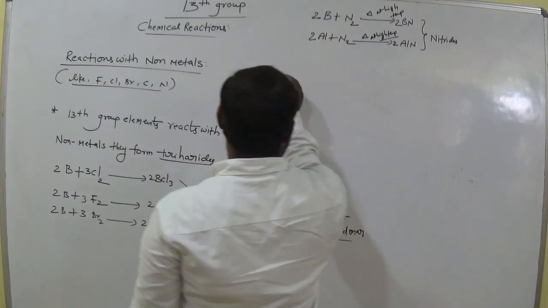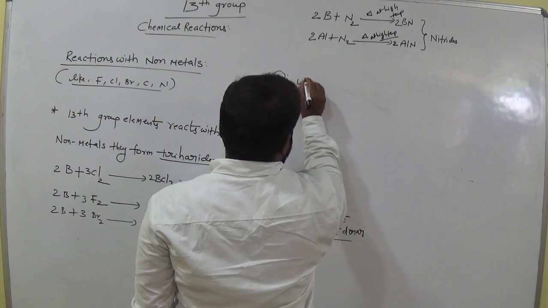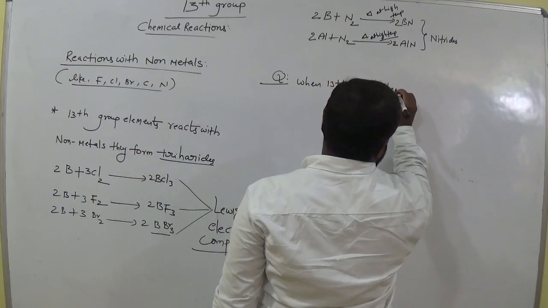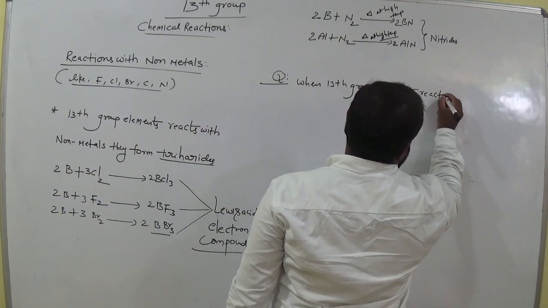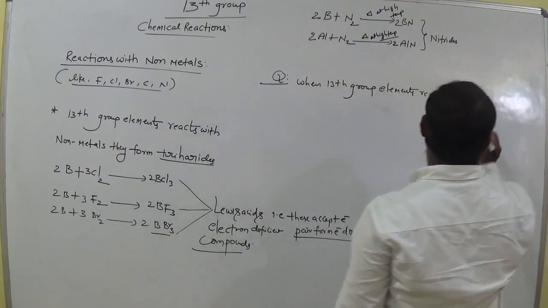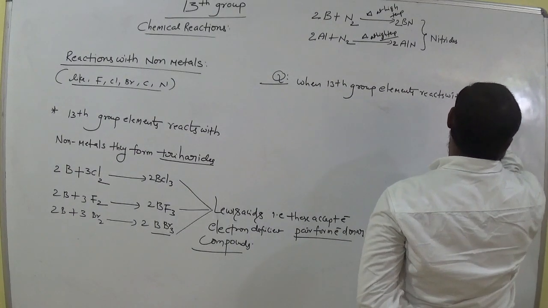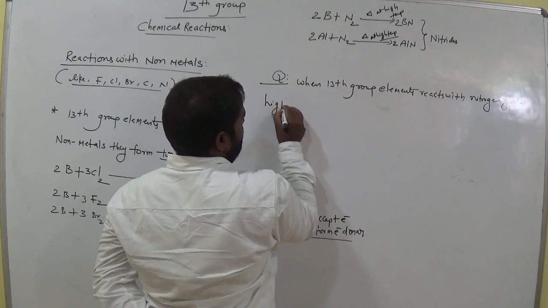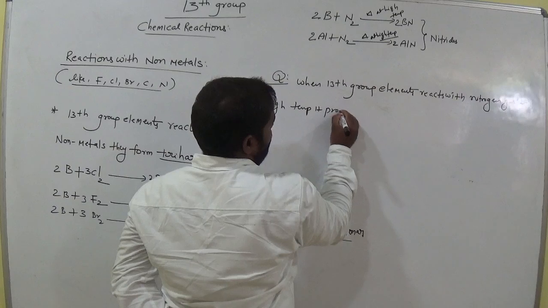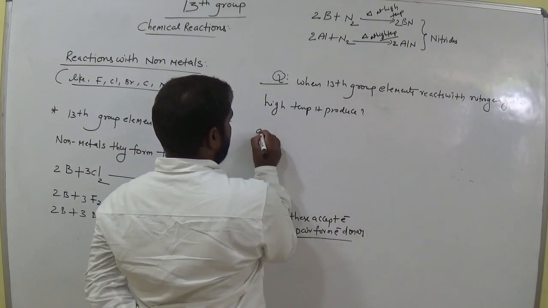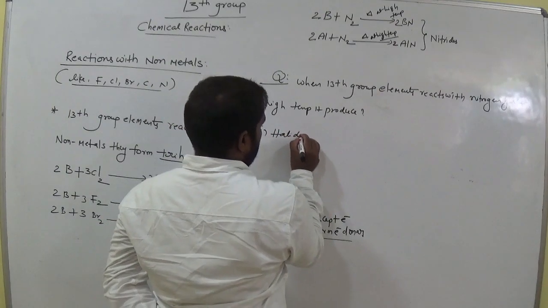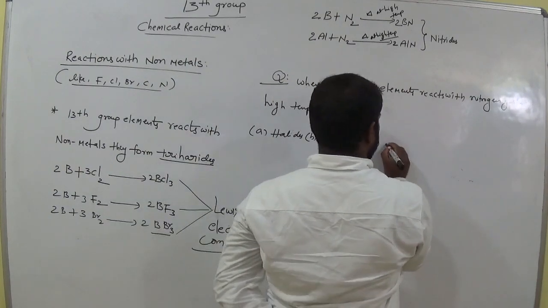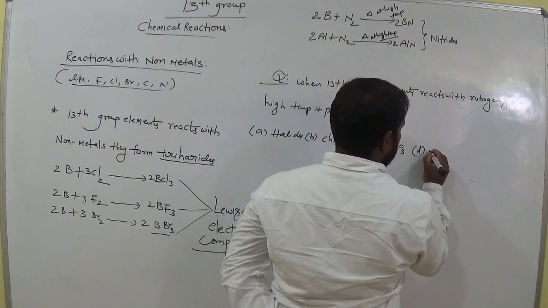Okay, now my question. When 13th group elements react with nitrogen gas at high temperature, it produces: option A halides, option B chlorides, option C Al2O3, option D nitrides.